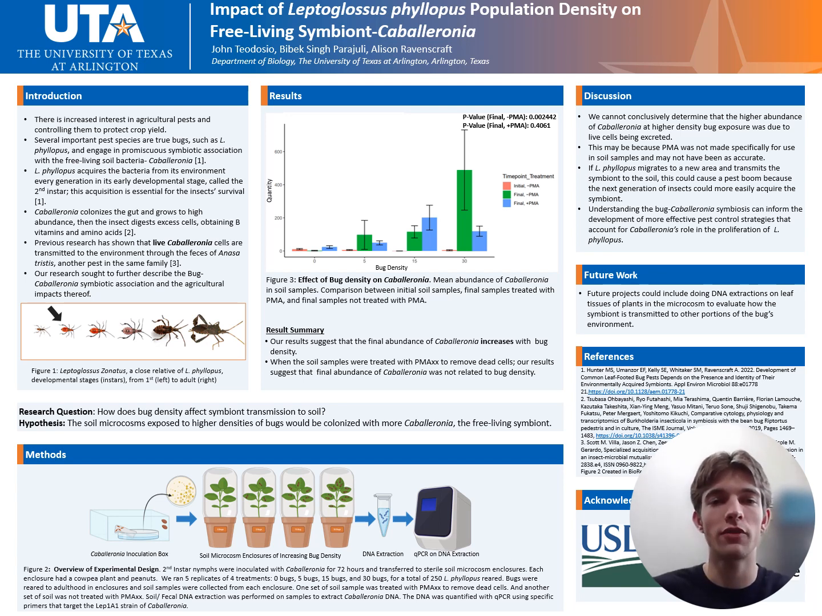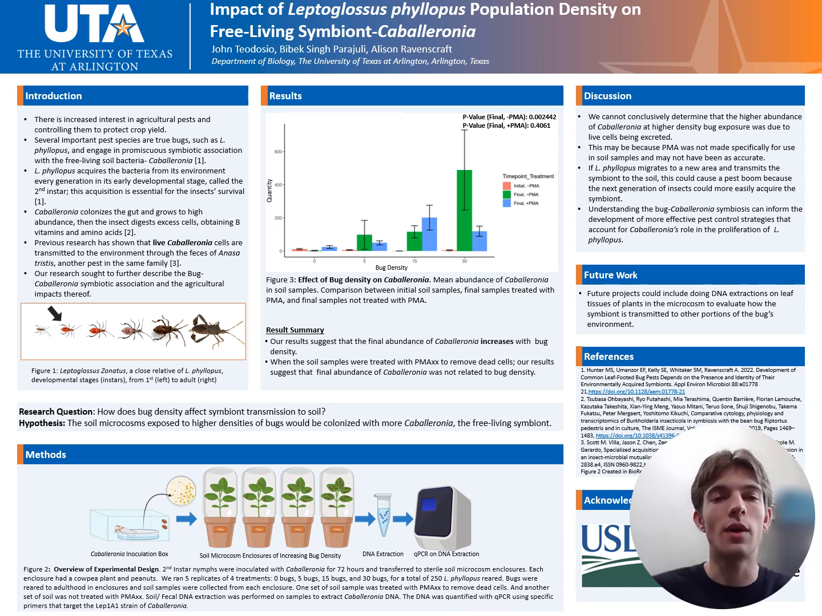The DNA was quantified with qPCR using specific primers that target the LEP1A1 strain of Caballeronia. Additionally, we treated one set of final soil samples with PMA to remove dead cells in order to determine the amount of live cells in the soil. We ran statistical models and found that the Caballeronia abundance increases with increasing bug population density.